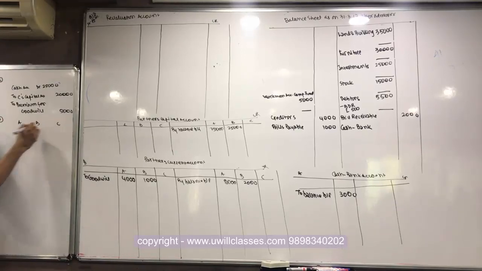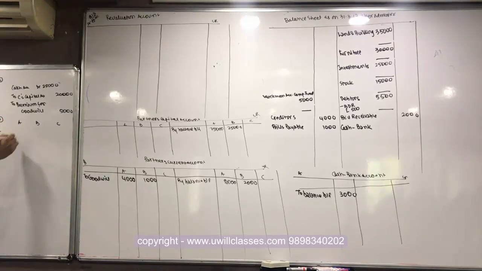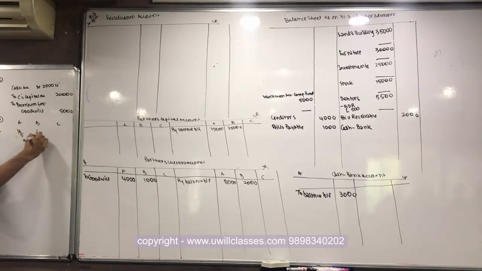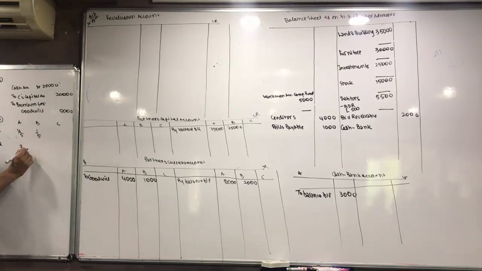A, B and C. Old ratio is 4/5 and 1/5. New ratio already given to us 3:1:1. 3/5, 1/5 and 1/5. Sacrifice ratio 1/5, 0. So पूरा किसको चला जाएगा ये पैसा?